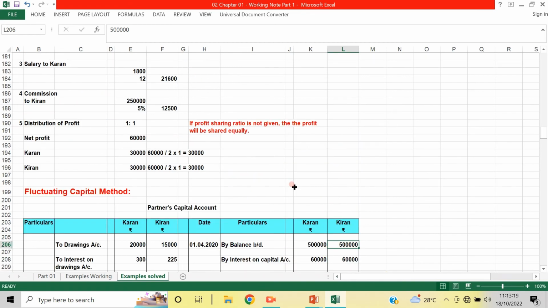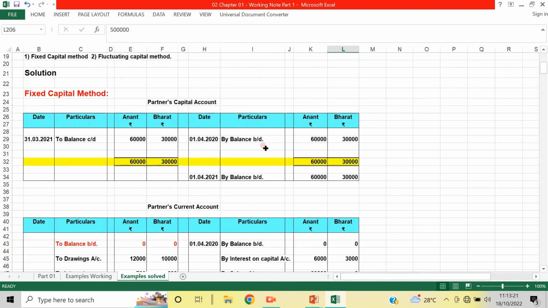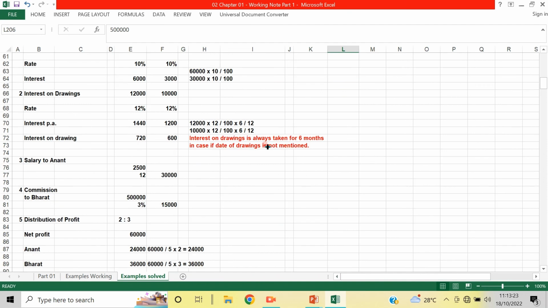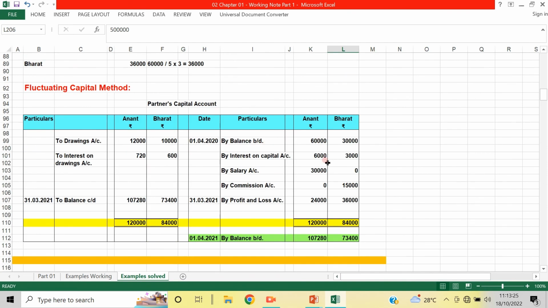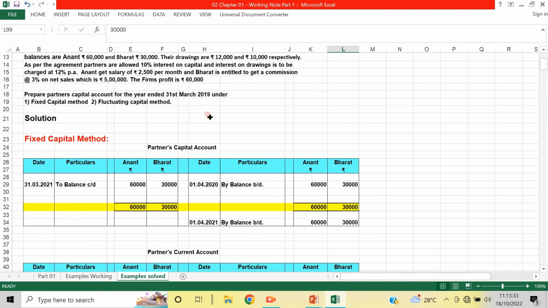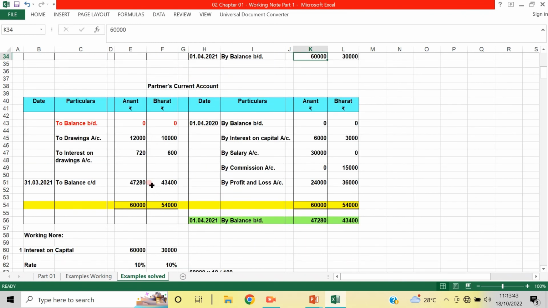Okay, so for example, 60,000 and 30,000. Now under the fixed capital method, the balance is the same. It is carried forward here, and this is the balance brought down to the next year, and the profit, loss, adjustments, everything is done through here.